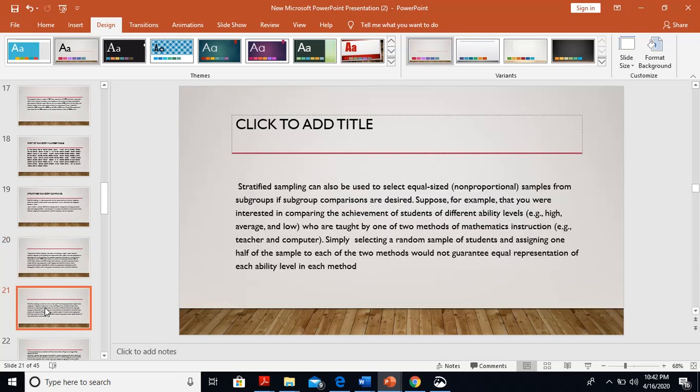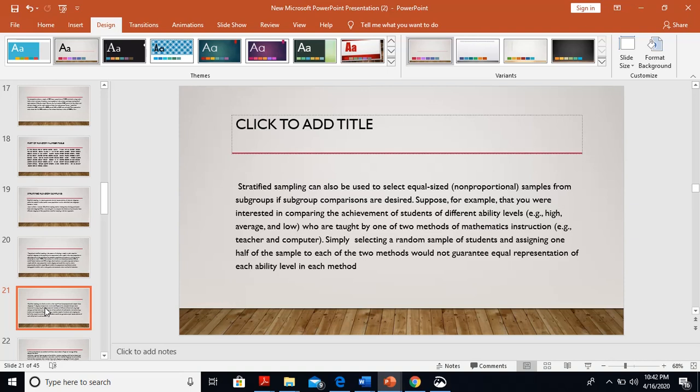Stratified sampling can also be used to select equal size non-proportional samples from subgroups if subgroup comparisons are desired. Suppose, for example, that you were interested in comparing the achievement of students of different ability levels, high, average, and low, who are taught by one of two methods of mathematical instruction.